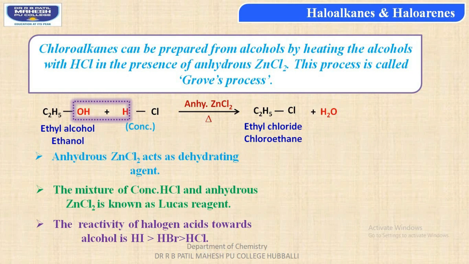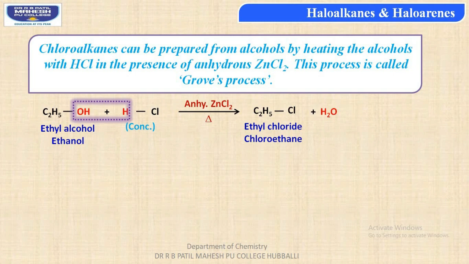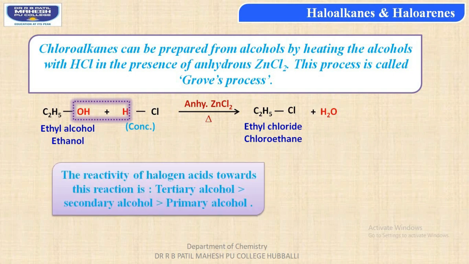Thus, we can conclude that, regarding the alcohols, tertiary alcohol is more reactive compared to secondary alcohol, and secondary alcohol is again more reactive compared to the primary alcohol. Thus, students, primary alcohols are least reactive, whereas tertiary alcohols are highly reactive in nature.